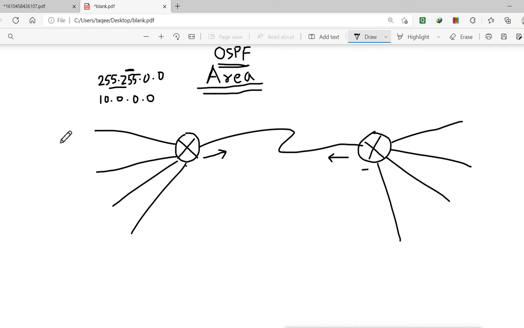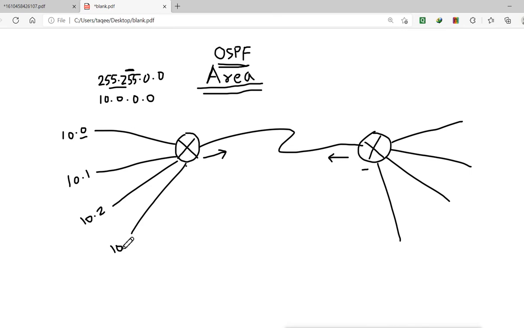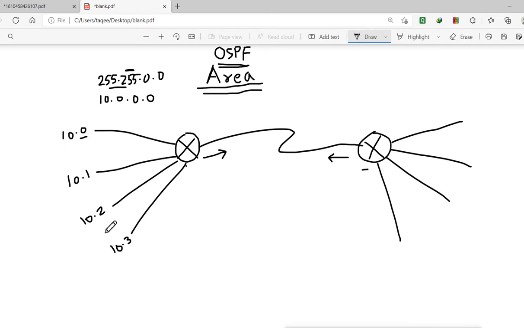Now because of this subnet mask, this is also a network. So I have configured here the first network, like 10.0. Now remember, this is also a network because of this subnet mask, and then we configure the other network here, 10.1, then the other network here, 10.2, then 10.3. Now what that means, these are 4 different subnets.